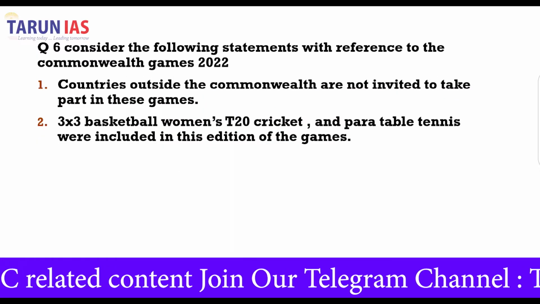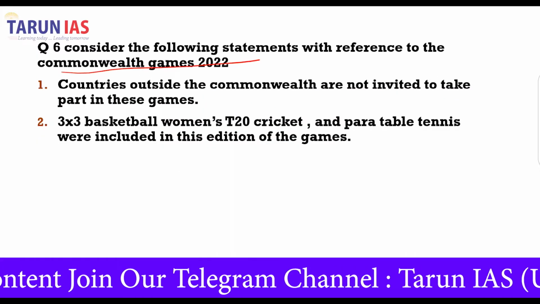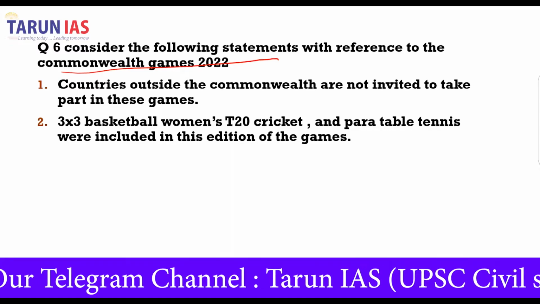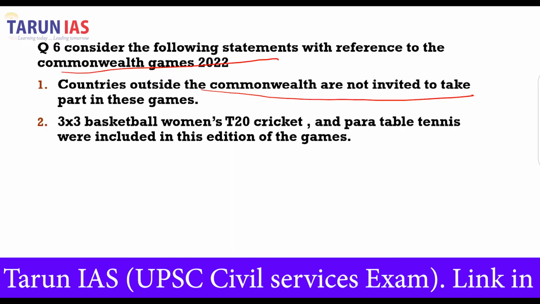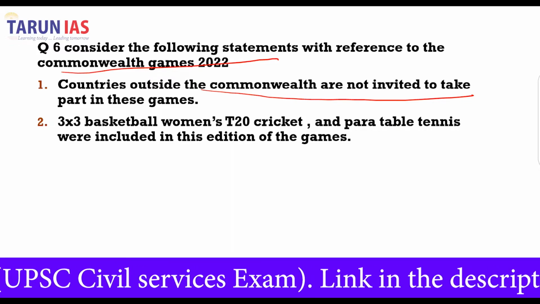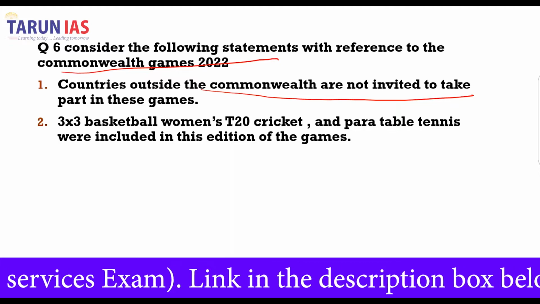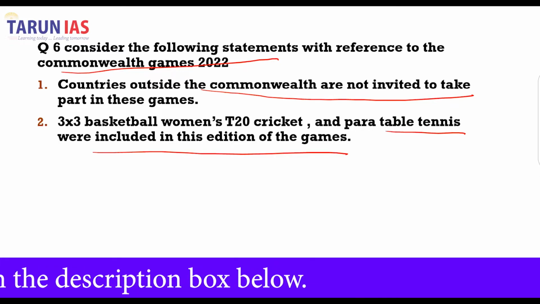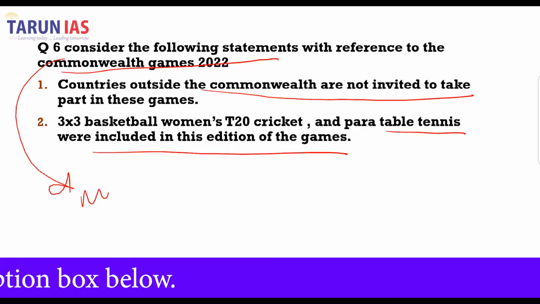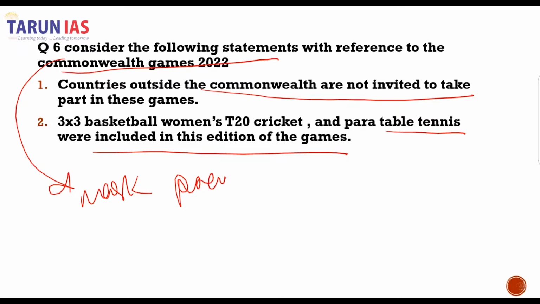Consider the following statements with reference to the Commonwealth Games 2022. Countries which are outside the Commonwealth are not invited to take part in these games. 3x3 basketball, women's T20 cricket and para table tennis were included in this edition of the games. Now these Commonwealth Games mark solidarity between the countries who were previously colonies under Britain.